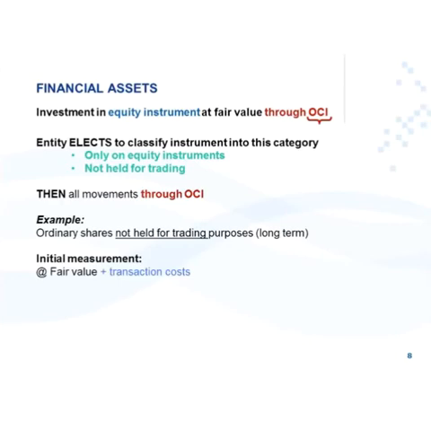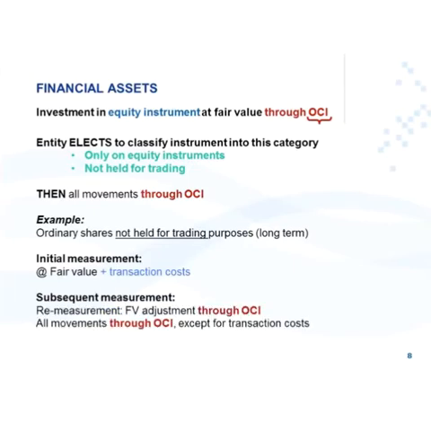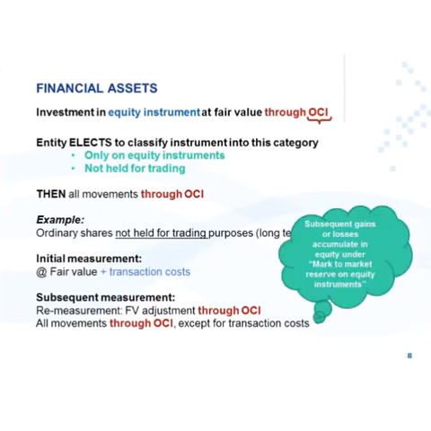Your initial measurement will be at fair value, including transaction cost at that date. Subsequent measurement would then be a fair value adjustment annually with fair value movements through OCI, excluding your transaction costs. All movements goes through OCI. So in this category, there's a new OCI item identified, and all subsequent gains or losses accumulate in equity under a new column, mark to market reserve on equity instruments.